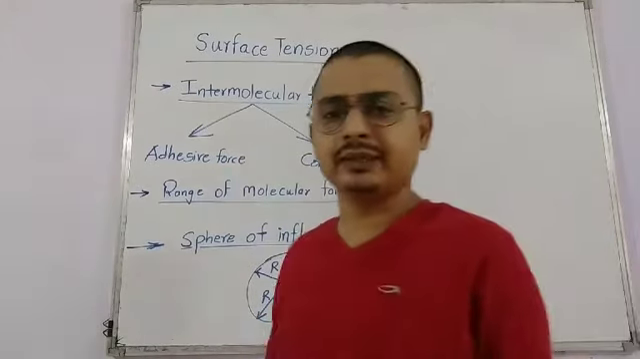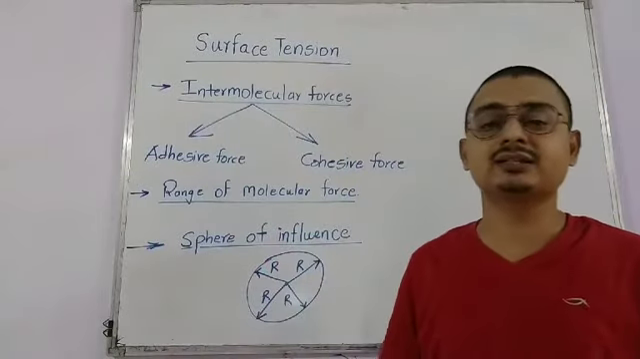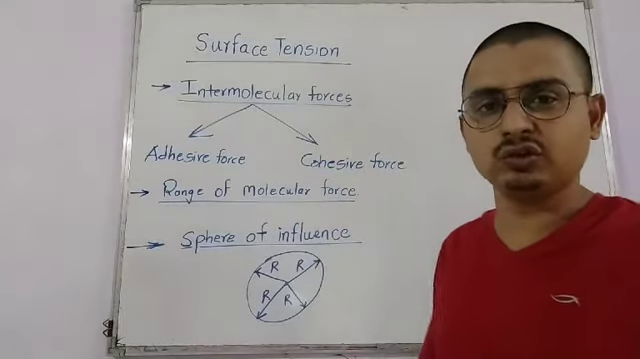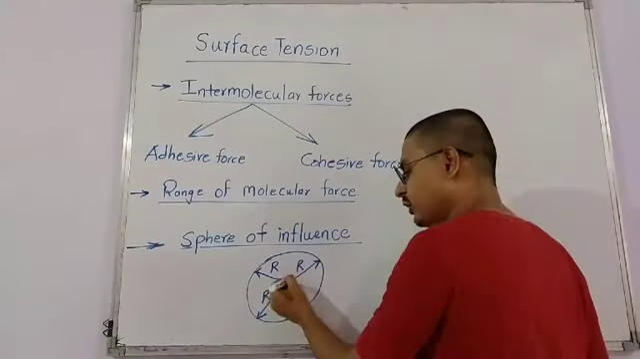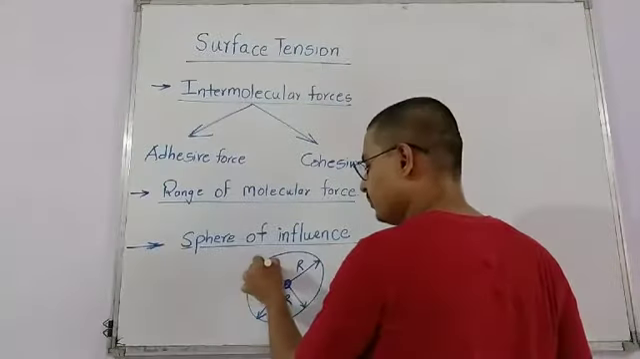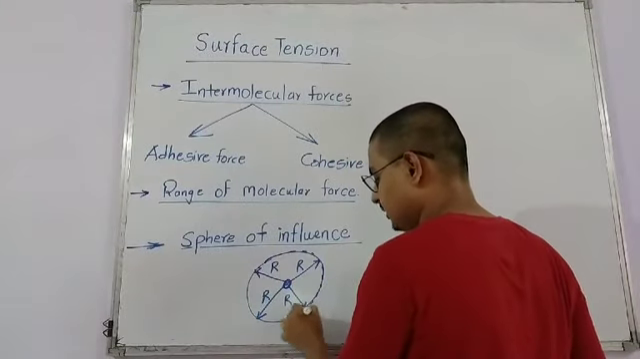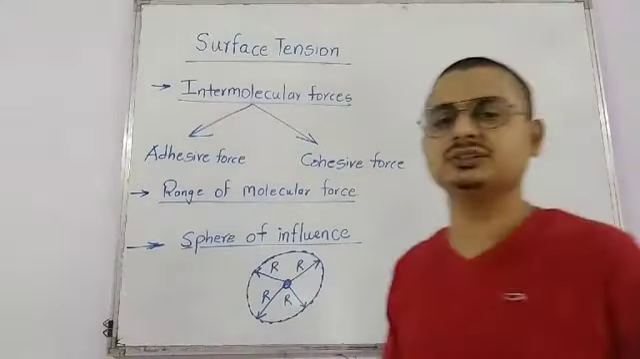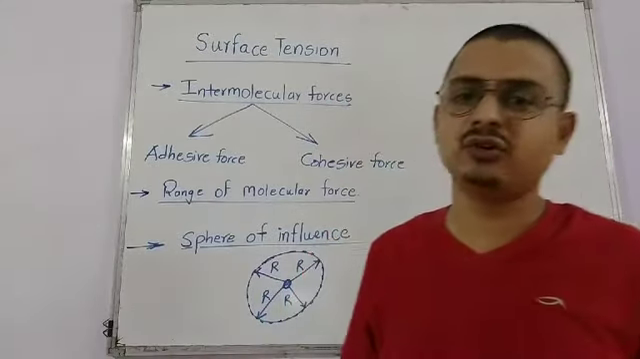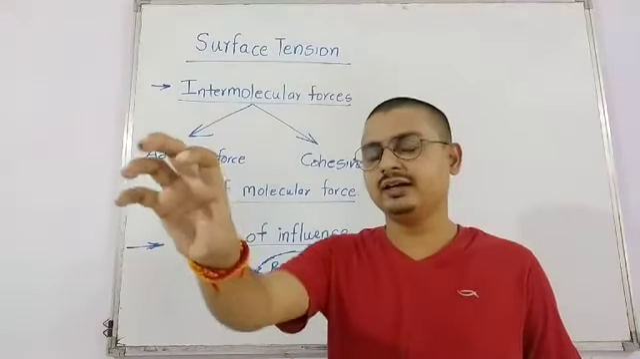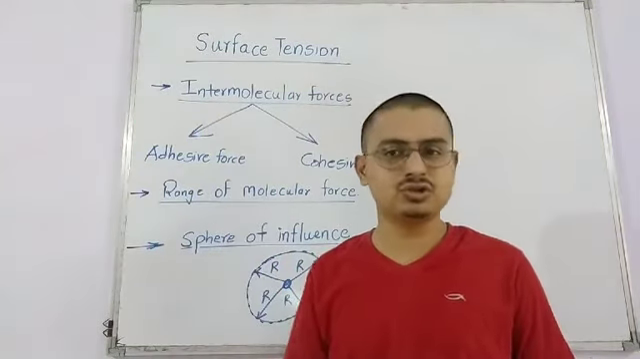That means, what does this sphere of influence suggest? It is that the force of attraction of the molecule which is present at the center exists up to this locus of points. In this sphere, the molecules present up to that distance, that molecule exerts a force of attraction, and this force tries to pull them inside the sphere.